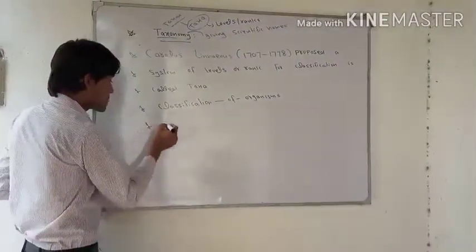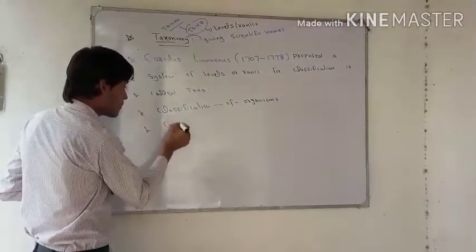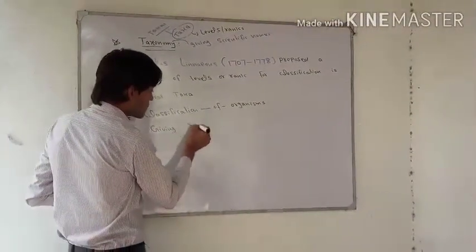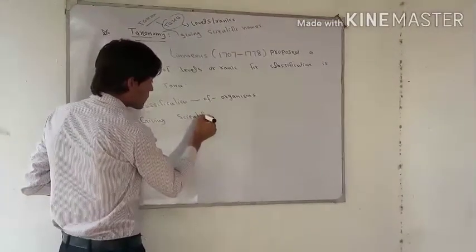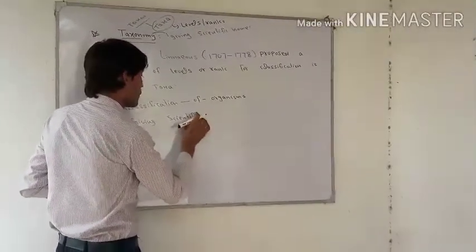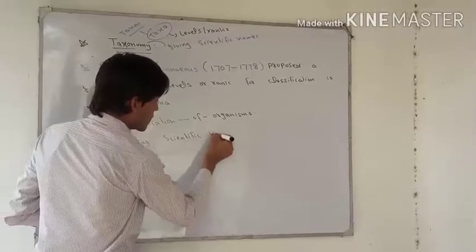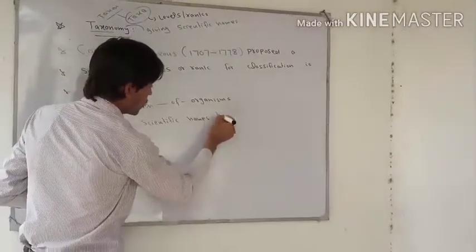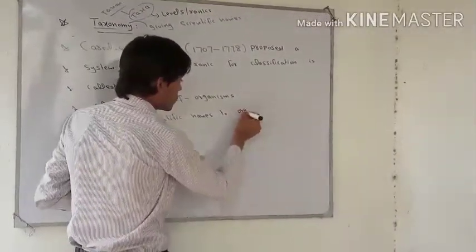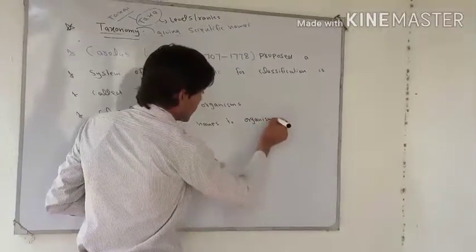So one is the classification of organisms, and the second is giving scientific names to organisms.